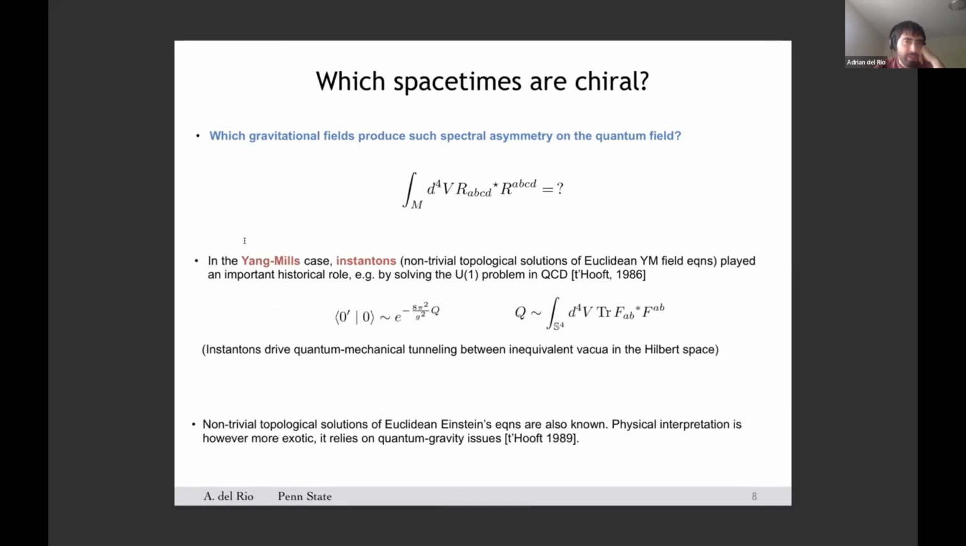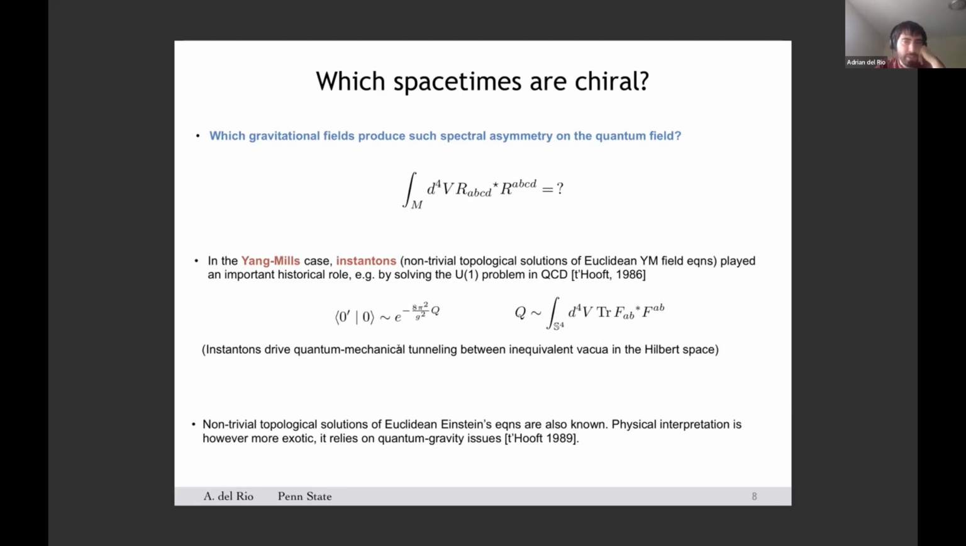When the background field is a Yang-Mills field instead of a gravitational field, the answer to this question is usually given in terms of instantons. Instantons are solutions to the Euclidean field equations of a non-abelian gauge theory, which display a non-trivial topological behavior.